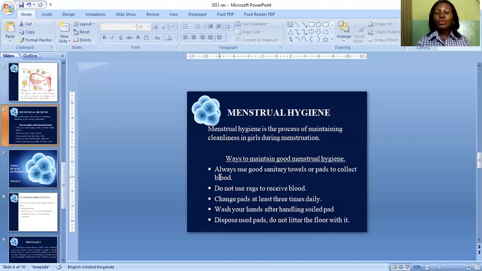Other ways to maintain good menstrual hygiene are: ensure you take your bath at least twice daily. And also, ensure you eat a good meal, have a good balanced diet, have good rest.